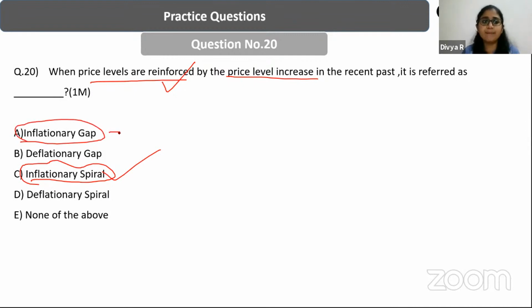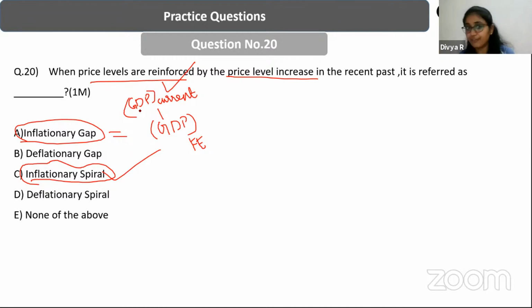So what is inflationary gap? It is where the output at full employment is there, but the current GDP is more than what it can be at full employment. Here the GDP growth is not because of total productivity, but because of the increase in the prices, because of the inflation. So this is called inflationary gap, where the current GDP is more than what GDP can be at full employment.